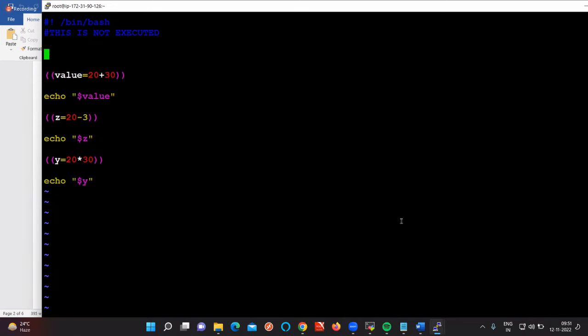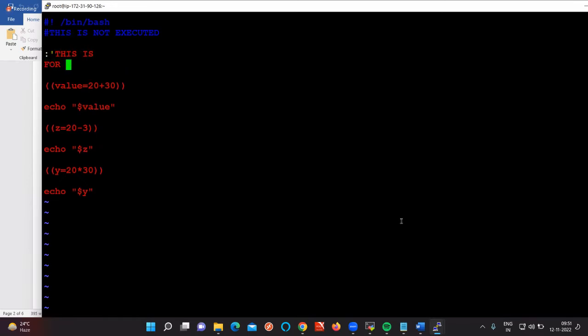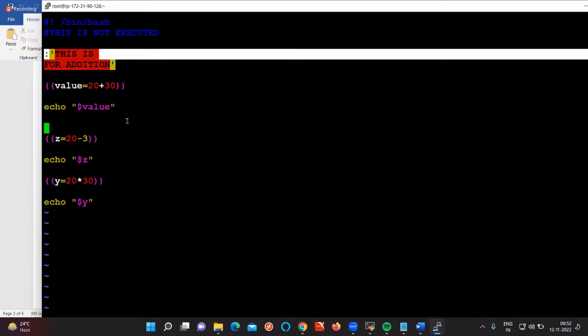But if I want to write multiple line comments, colon single quote, this is for addition. Pause this one. Second, this one for subtraction. So copy this thing from here, paste it here, subtraction.